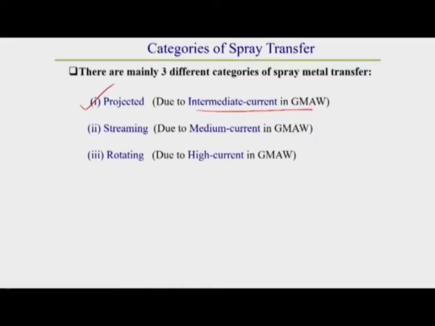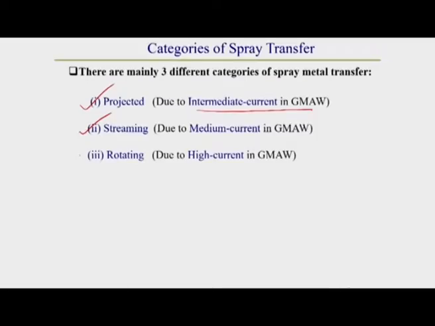Now, the second category of spray metal transfer is called streaming metal transfer. This generally occurs in the case of medium current in GMAW. This is a little bit higher range of current than projected spray metal transfer. Then the third category is called rotating spray metal transfer.